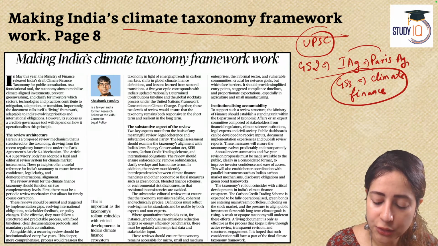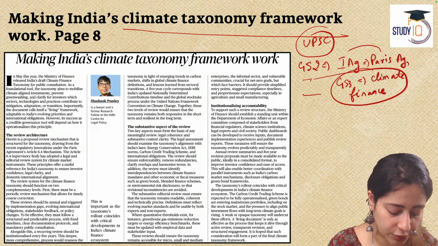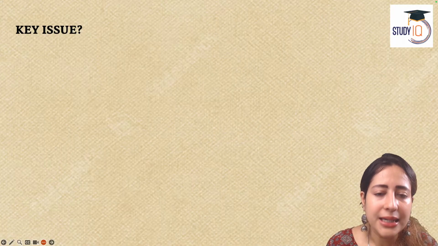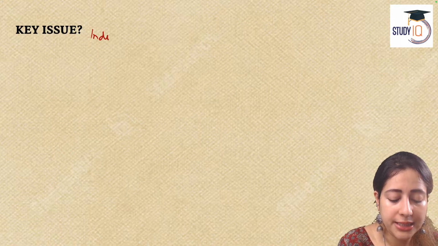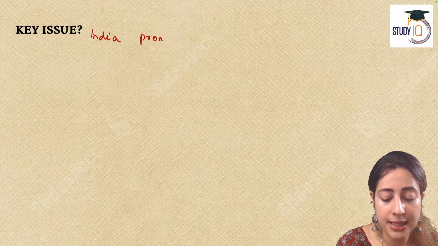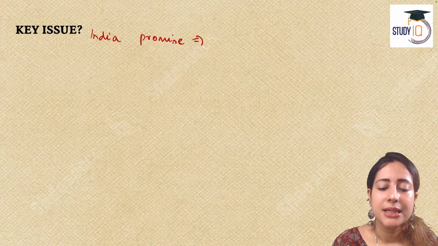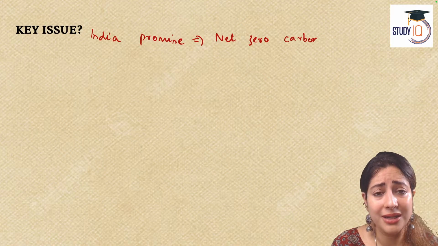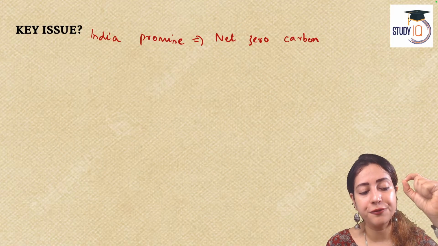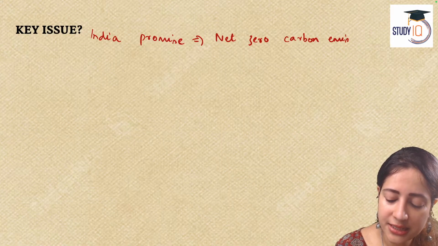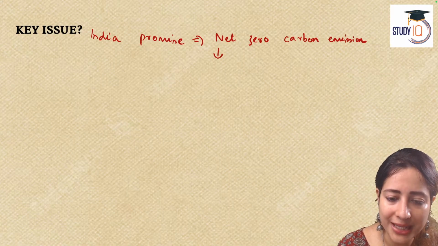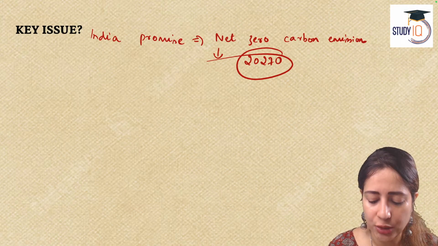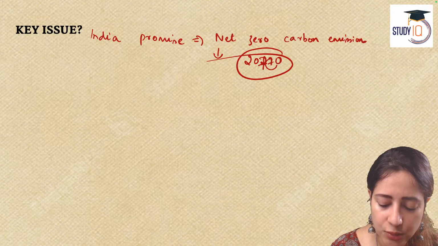Okay, so if these are the topic mappings, then let's see what the article is talking about. So this is a new concept, as I said. The article is saying that India has made a pledge. India has made a promise. What is this promise India has made? This promise is to achieve net zero carbon emission. That we will not emit any carbon. We will make our carbon footprint zero. So, net zero carbon emission we shall achieve by 2070. That is one thing India has said. By 2070, we shall achieve net zero carbon emission.